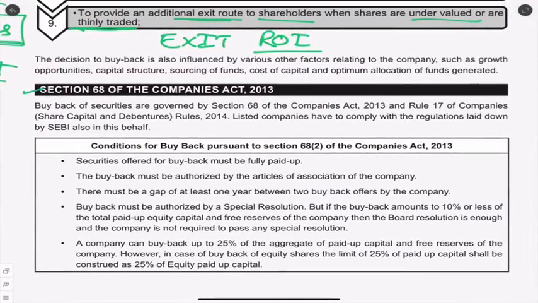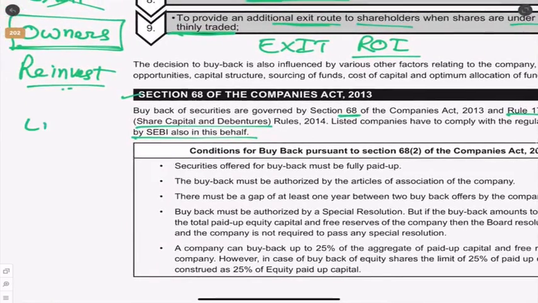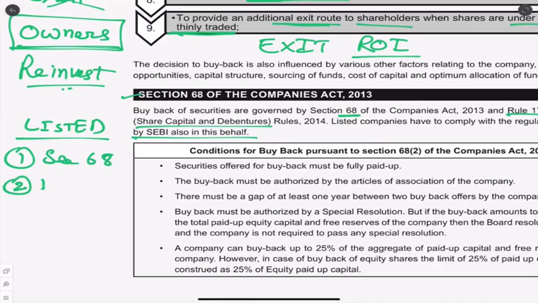Now we go to the company law. Company law talks about section 68 where buyback is there, and rule 17 of the share capital and debenture rules. Listed companies have to comply with the regulations laid down by SEBI also. So if you're a listed company and you want to do buyback, what should you do? First, you have to follow section 68. Second, you have to follow rule number 17. This every company has to do. Third, this is what a listed company has to do: SEBI regulations 2018, what we are studying now, you have to follow.